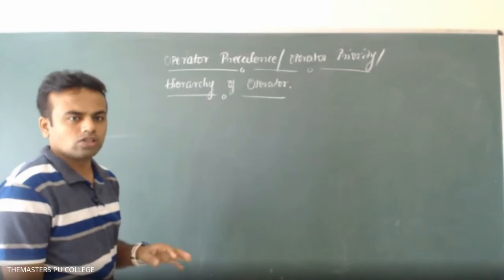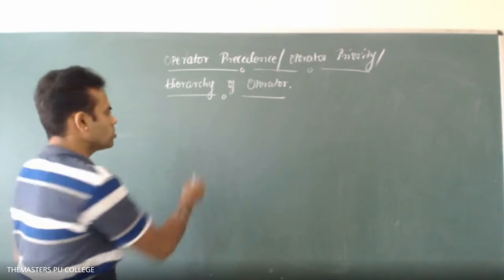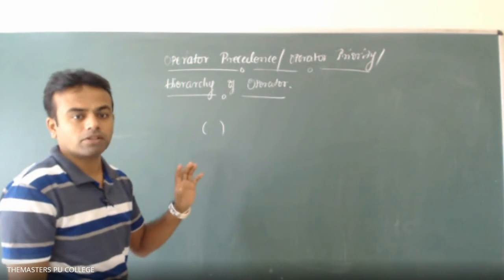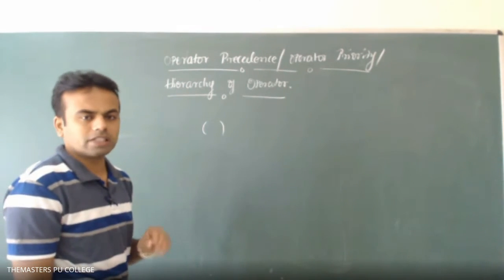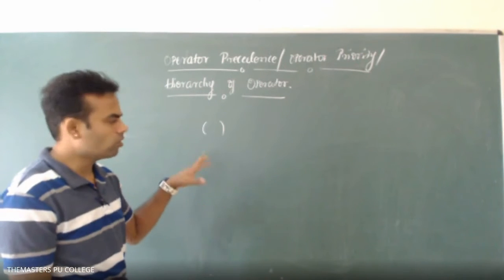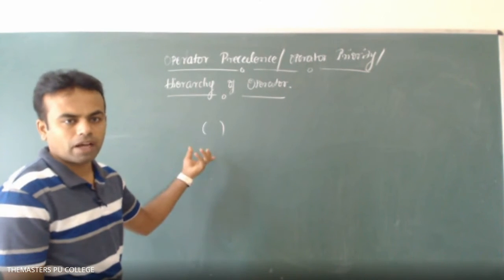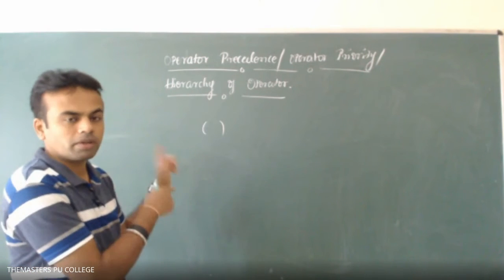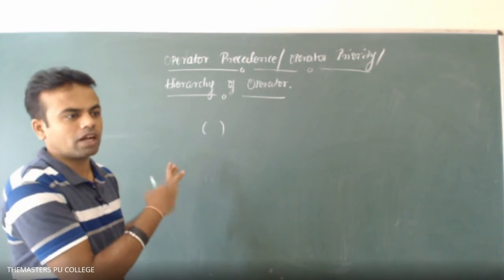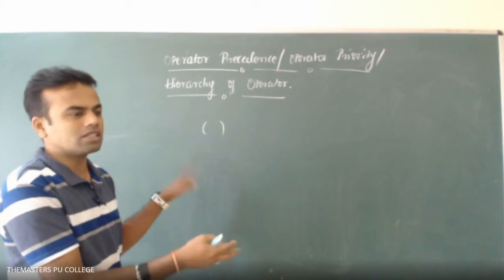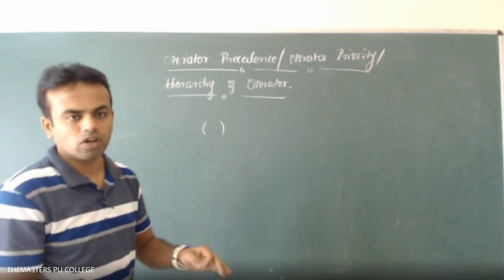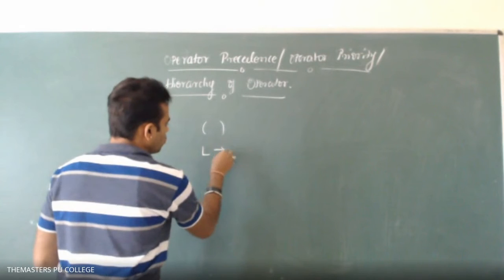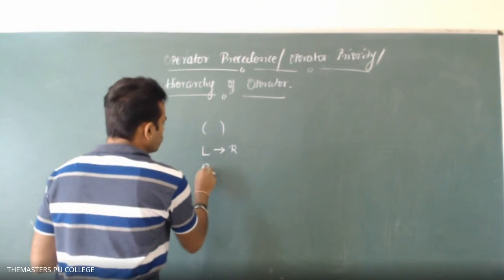So what about here? Here also, the first priority goes to, what is this? Parenthesis. So this is the priority in the expression. The compiler will look for the priority. If the expression contains this operator, it should be executed first. After that, this is what we call associativity. Whether it should be executed from left to right or right to left.